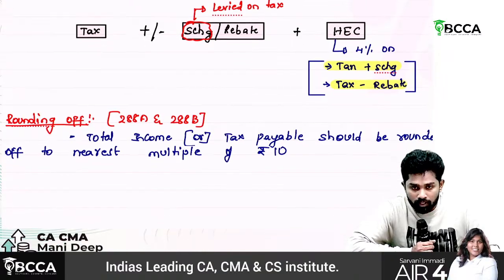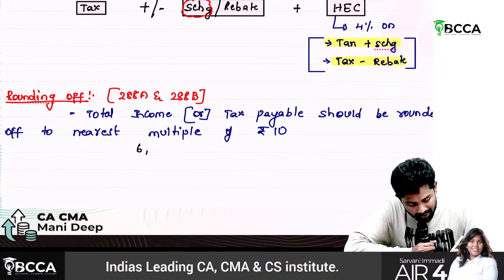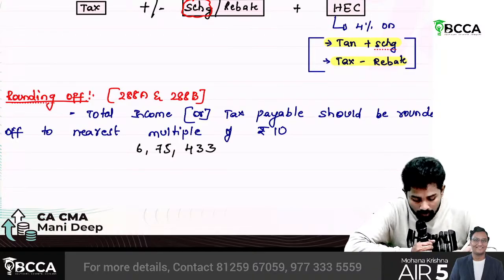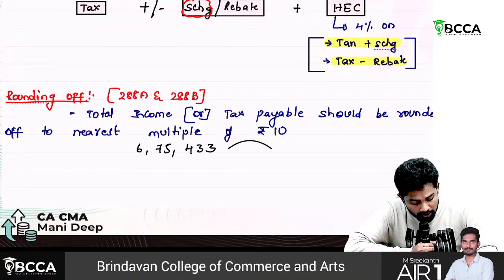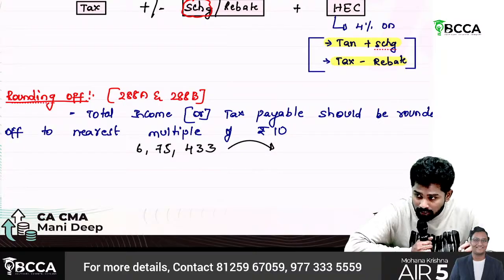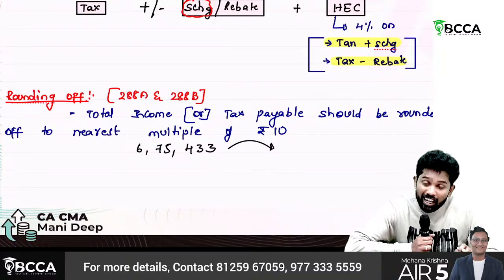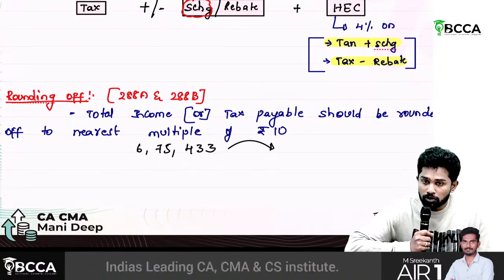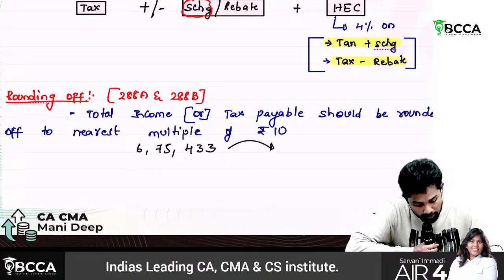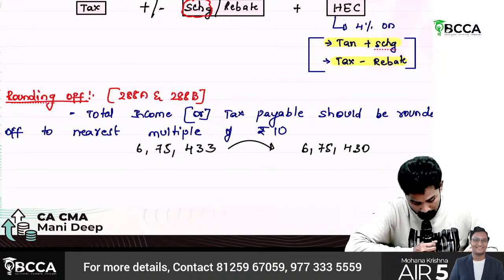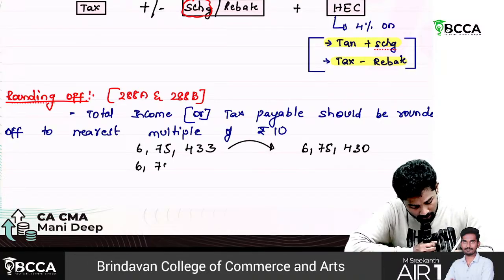It means, let's say I have 6,75,433. Post rounding off, how much would it be? 430 only, the nearest multiple. Understand, sir? 5 and above 5, you should round off to the next 10. Below 5, you should round down to the previous 10. So here it would be 6,75,430.